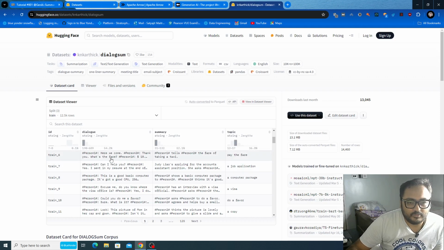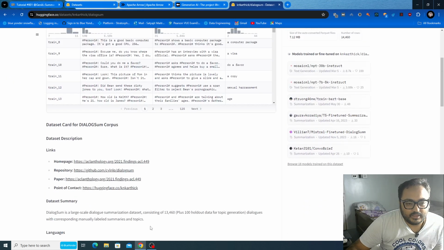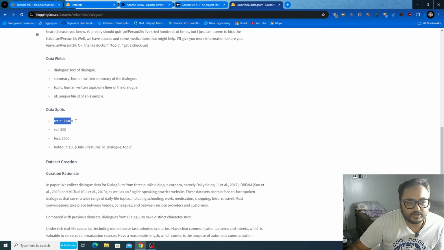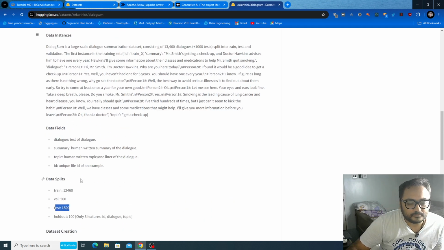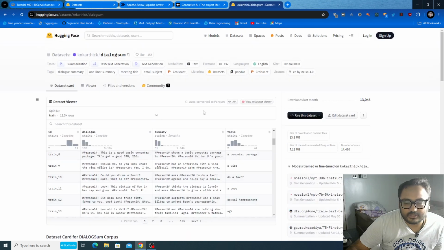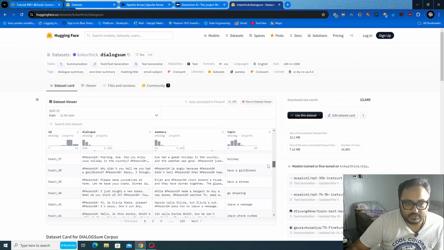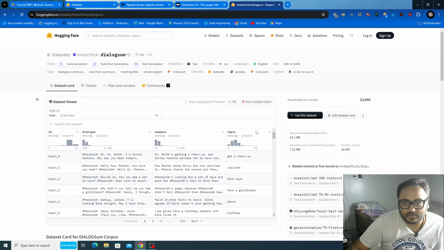The LLM agent is trying to perform the summarization of dialogue. That means we'll be providing this dialogue as input, and via prompt engineering we'll be asking our LLM agents to please do the summary. As brief metadata about this dataset, the training set has 12,460 data, validation has 500, and testing has 1,500. This is the overall data architecture, and you also have the topic, so you can also utilize this dataset for topic modeling.